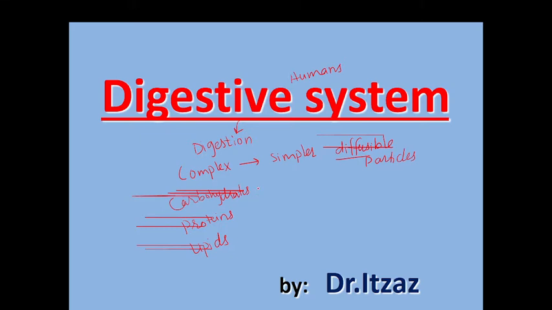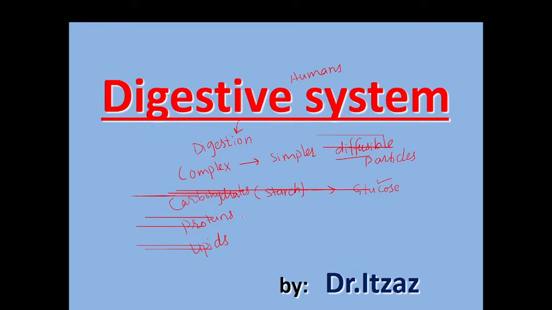The carbohydrate present in our food is majorly starch, and our digestive system converts this starch into glucose, which is a simple diffusible particle and can be absorbed from the digestive system into the blood, and our body can utilize this glucose.